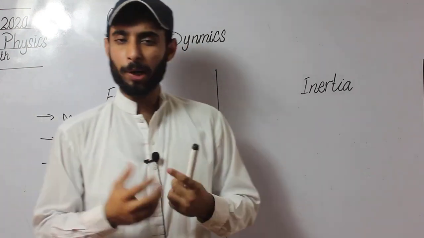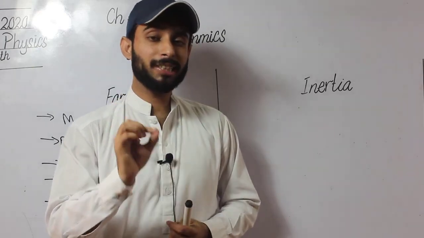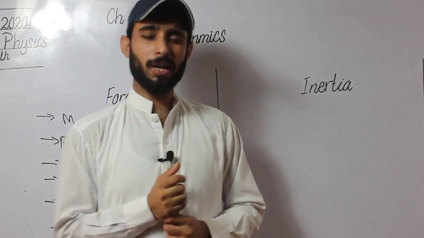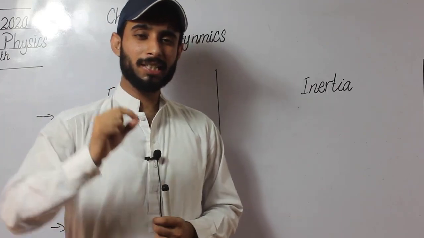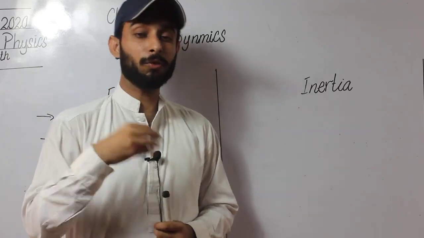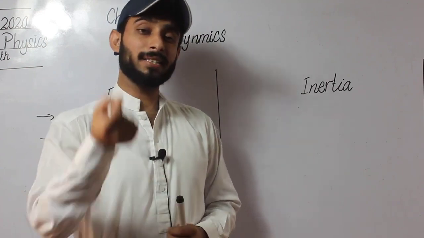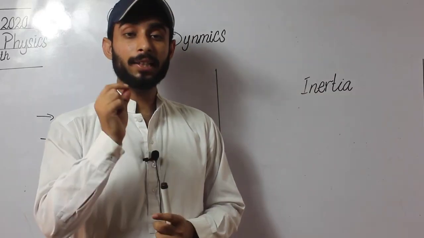From this point of view, Newton concluded that whenever we change the state of a body, that body resists its change. That resistance is called inertia.